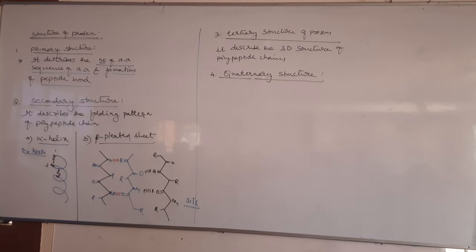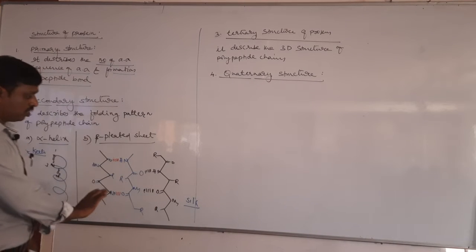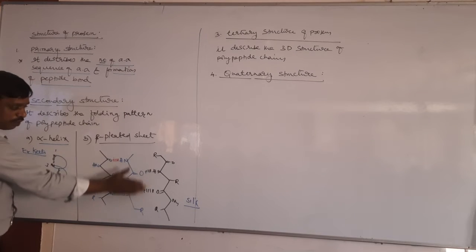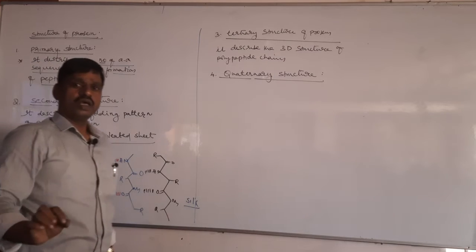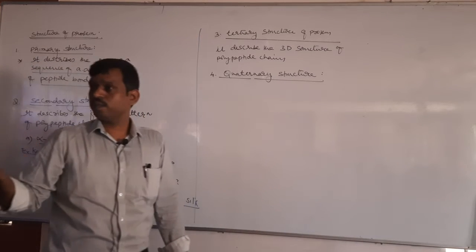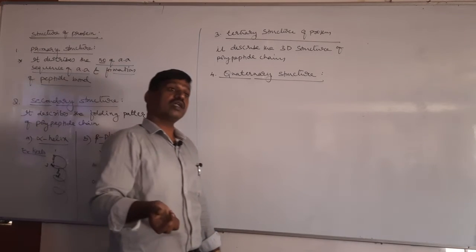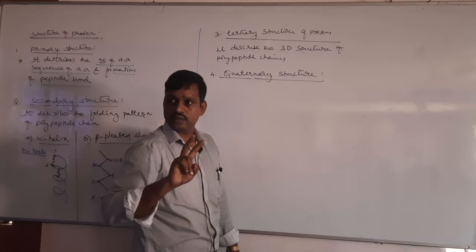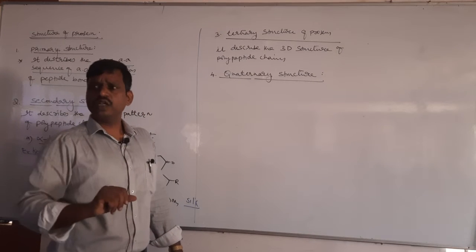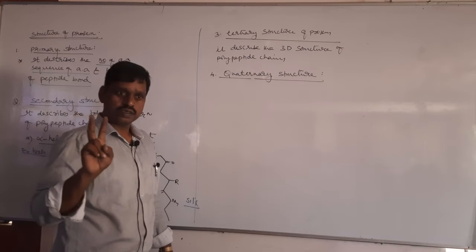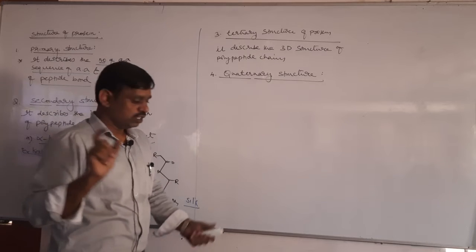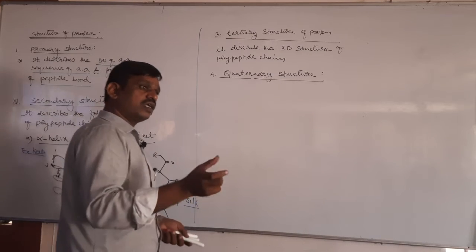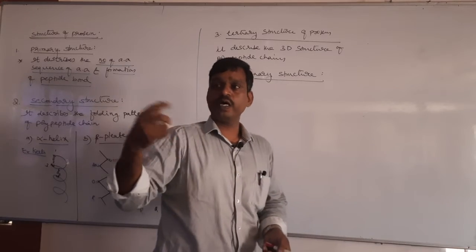Okay, so what does quaternary structure describe? See, so far we have studied one polypeptide chain, one other polypeptide chain. It is like one protein, right? Similarly, usually a protein is made up of more than one polypeptide chain. For example, insulin. How many polypeptide chains does insulin contain? I think only two. Okay, there are two polypeptide chains in insulin, right? So insulin has two polypeptide chains. Like that, a protein is made up of two or more polypeptide chains.